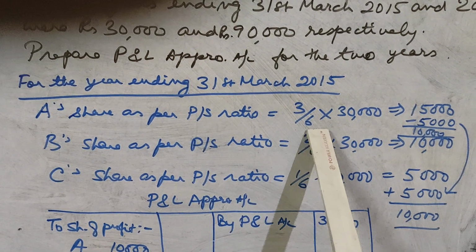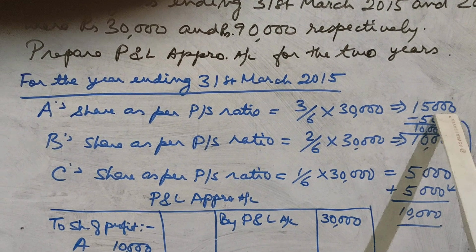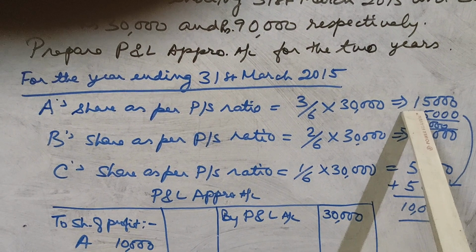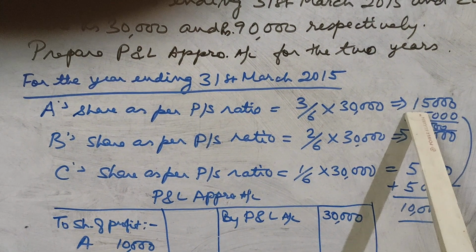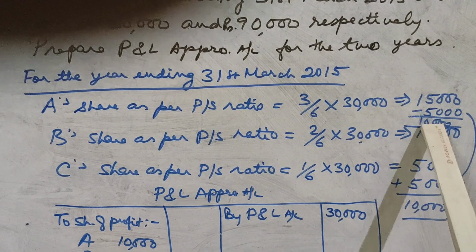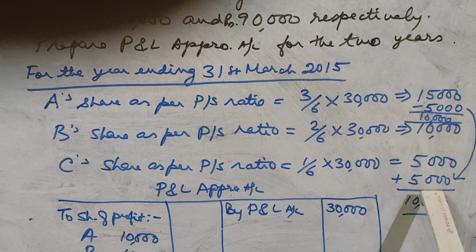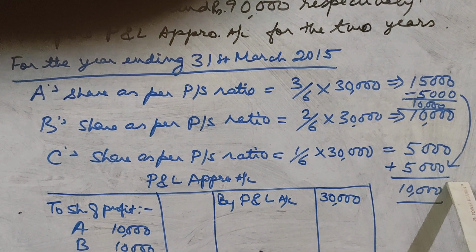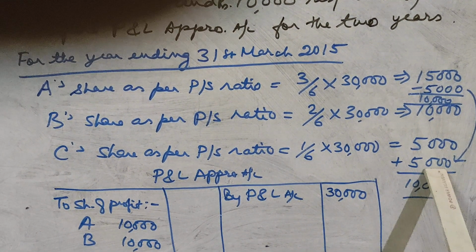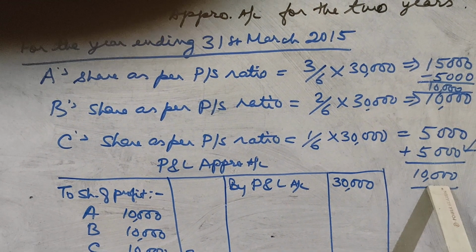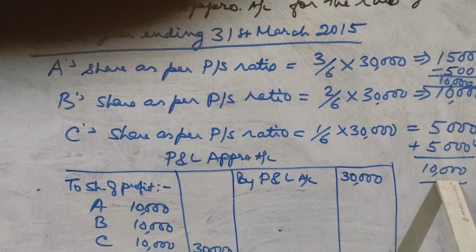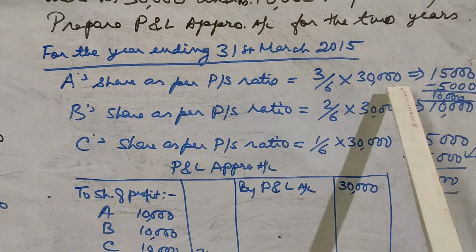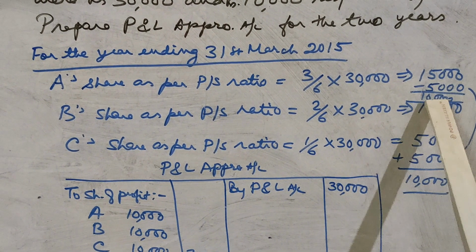Now A's share of profit according to his PS ratio is coming 15,000. So what we are going to do is, we are going to take 5,000 from A's share. So A's share will be now 15,000 minus 5,000, 10,000. And we are going to give that 5,000 to C. So C's share will be now 5,000 plus 5,000 what he got from A, 10,000. So according to your guaranteed amount, A's share becomes less by 5,000.